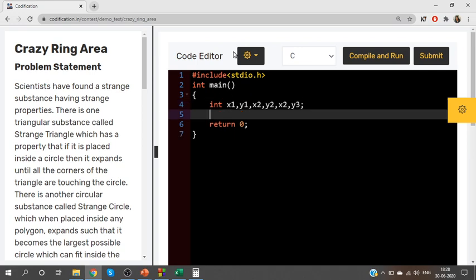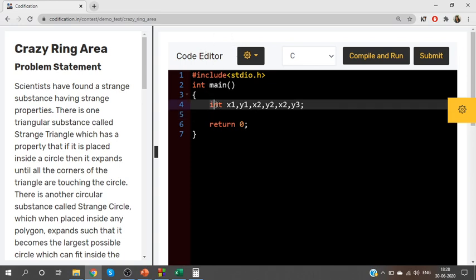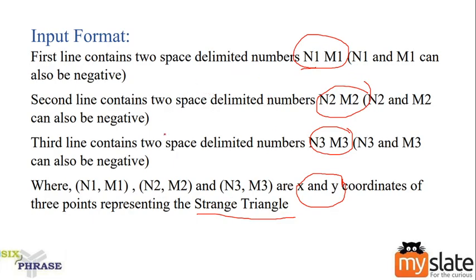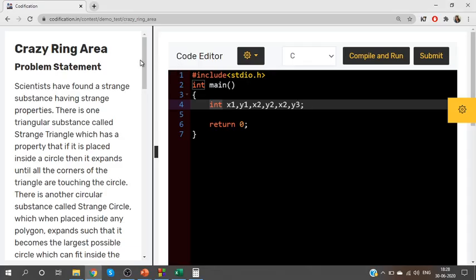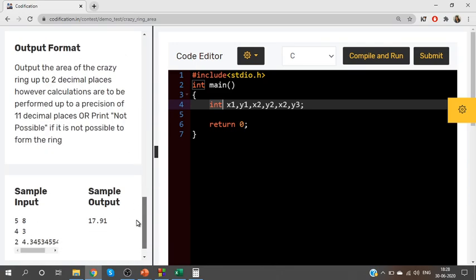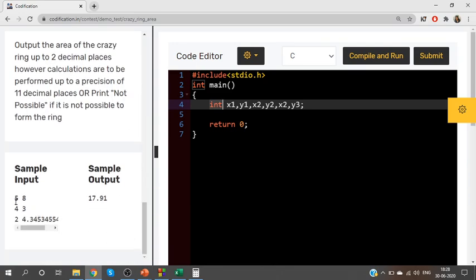These can be negative values also, but did they specify that they will be integers? Two space delimited numbers, but it is not said as integers. Take a look at our sample input: x1, y1 are integers, x2, y2 are integers, but x3 is an integer whereas y3 is a float value.